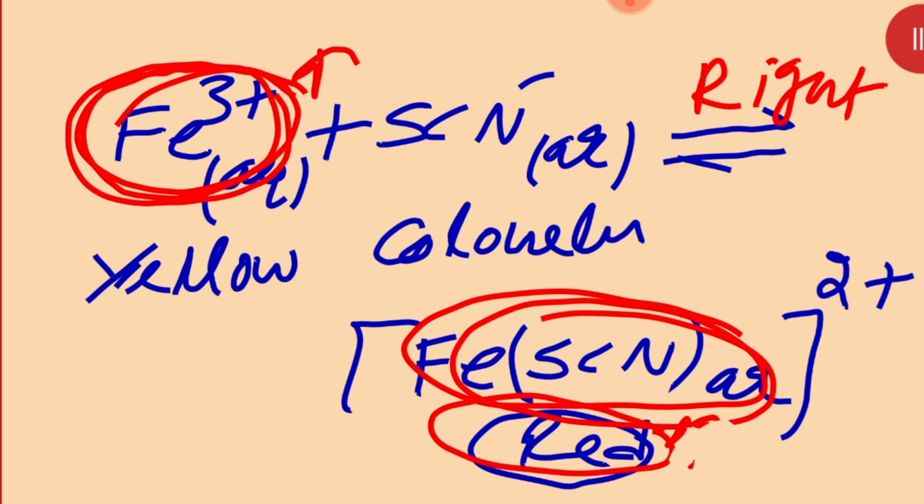So it shows that whenever we increase the concentration of reactant, the reaction moves towards the right, and whenever we increase the concentration of product, the reaction always moves backward.